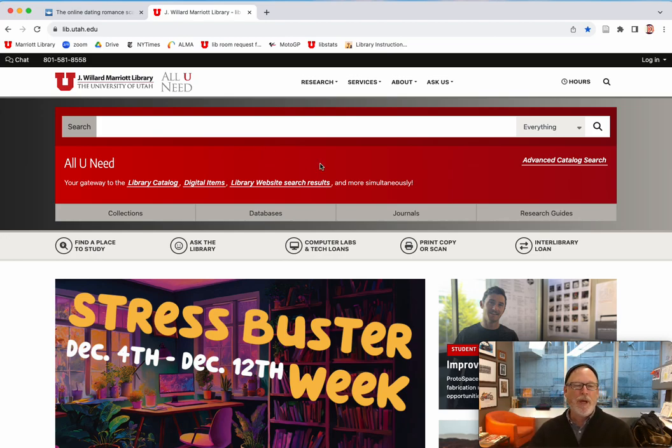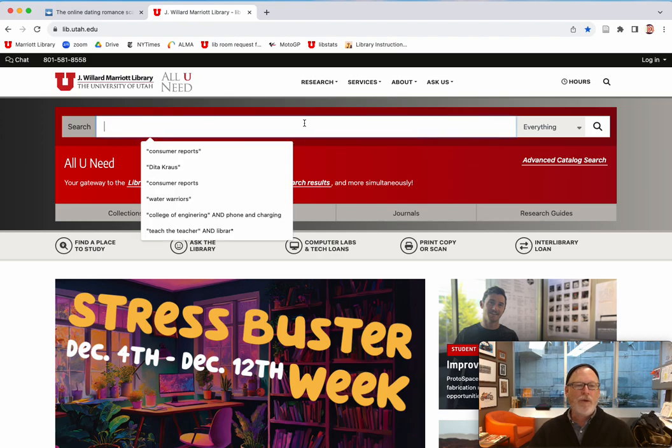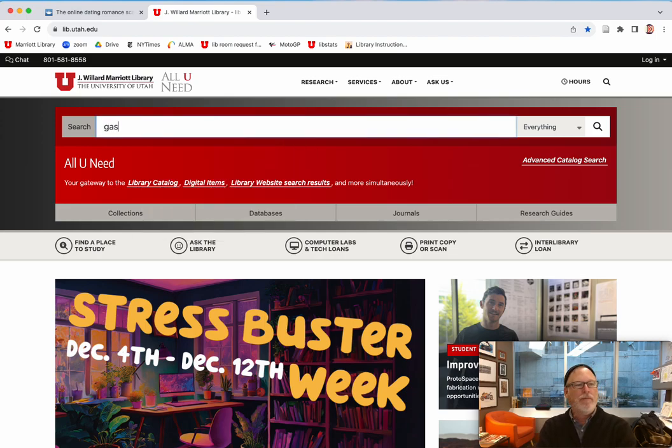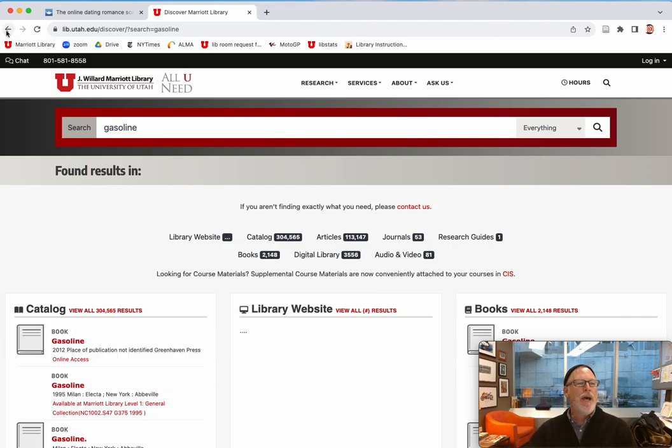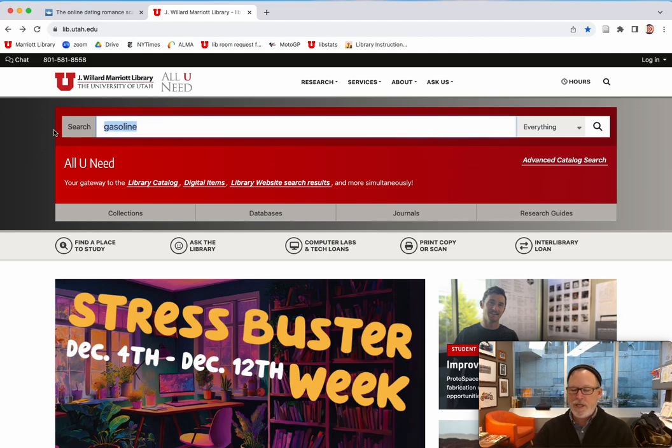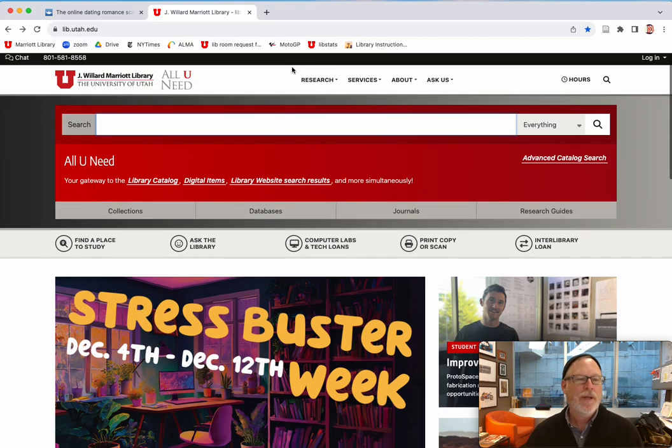So from the Marriott Library homepage, this is the catalog where you can just search up anything, and with just a single keyword, you get thousands of different things. But it's kind of hard to do specific searching with just throwing in keywords here, so I have a more systematic way of doing it. And by the way, a lot of this is just the same as Google Scholar. There's a lot of overlap, but the technique I'm about to show you offers a much, much more tightly controlled and systematic way of searching.